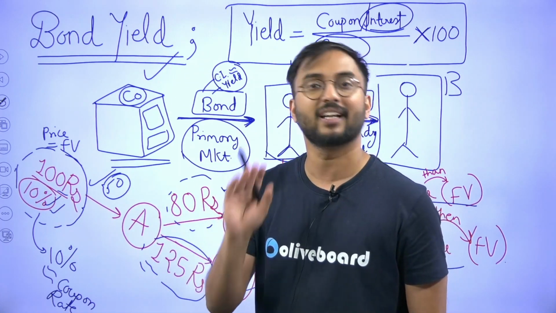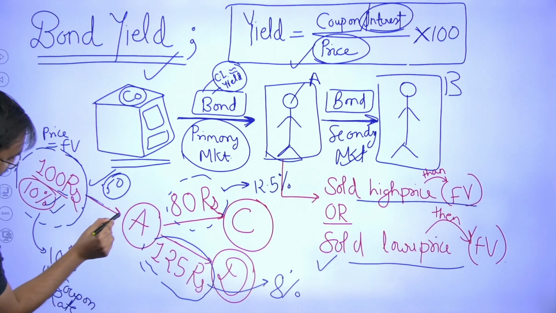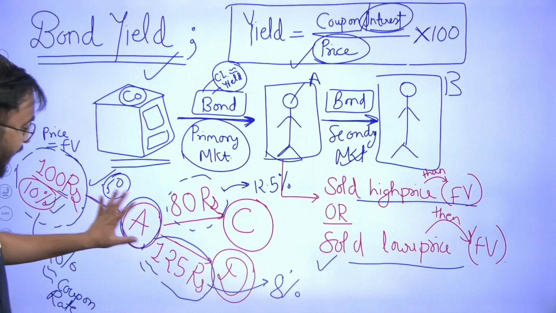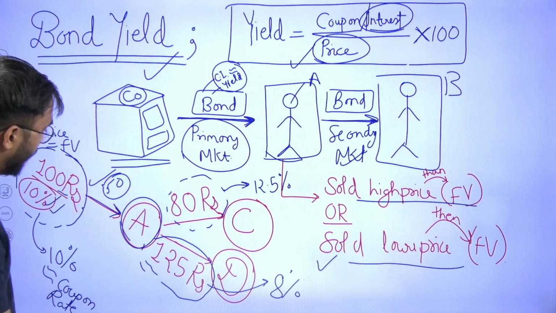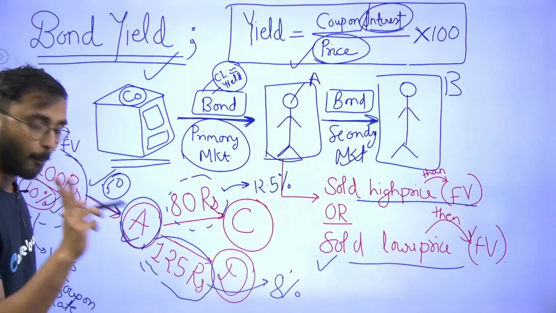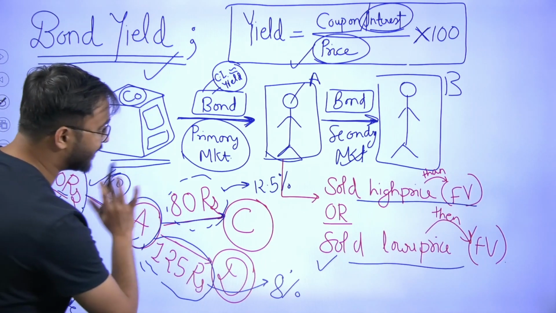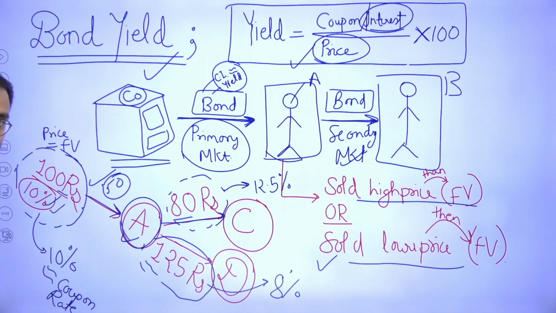So each year you will get 10 rupees. Now try to understand very carefully. This bond was sold to A. Let's consider A is our girl only, where this is your primary market. Now this girl has two options. Either she can resell, in the secondary market, the same 100 rupee bond at 80 rupees, or maybe at 125 rupees.